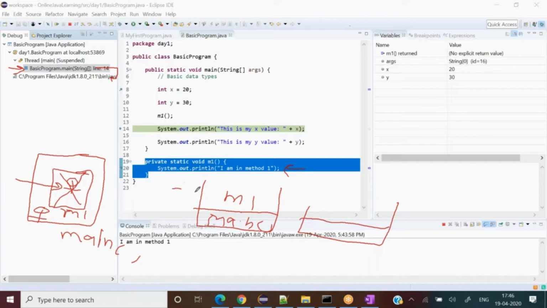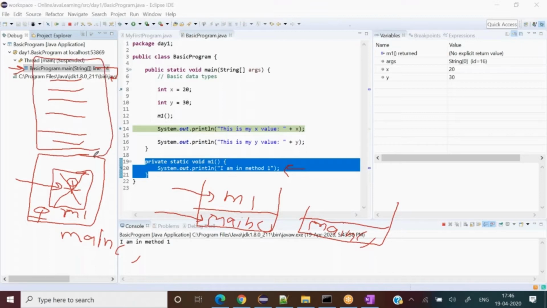So when I was at M1, it shows me, okay, earlier you were in main also. You came to M1 using the main method door. But when you come out, you are at the main only. So let's say I have 50 methods, then 50 frames get created over here. It gets easier for us, and I can quickly switch also. If I want to see what's going on, I can quickly click there and go there.